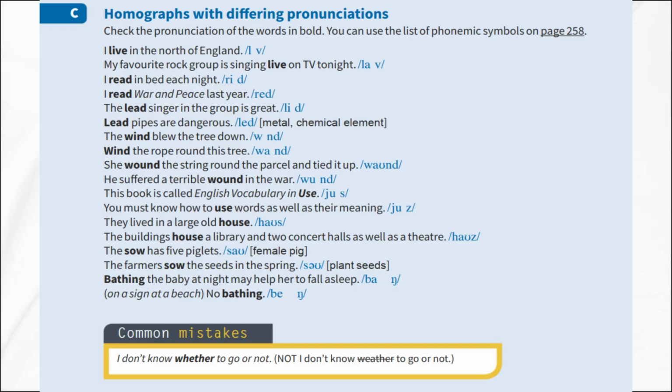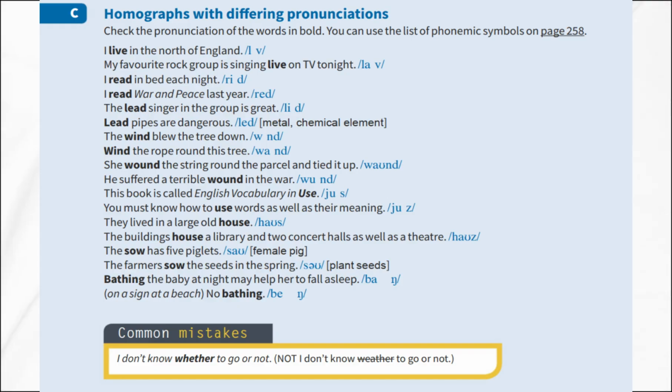The word use is another example. When you say, this book is called English Vocabulary in Use, it sounds like use. But when you say, you must know how to use words, it sounds like use. The pronunciation changes to reflect whether it is a noun or a verb. Similarly, house can be a noun, as in they lived in a large old house, or a verb, as in the buildings house a library and 2 concert halls. The verb form is pronounced with a voice sound at the end.